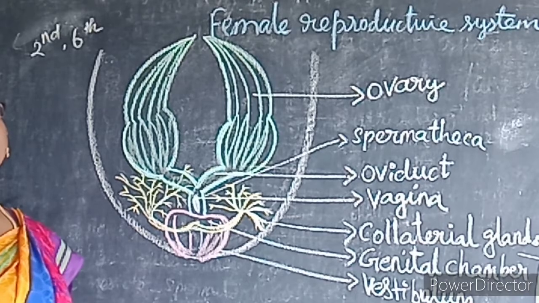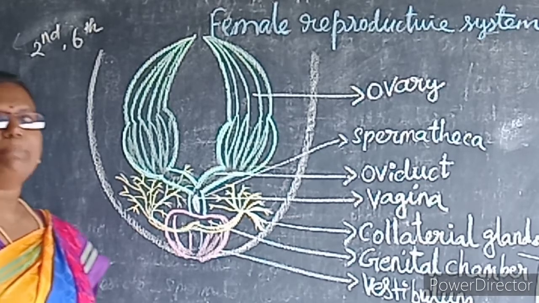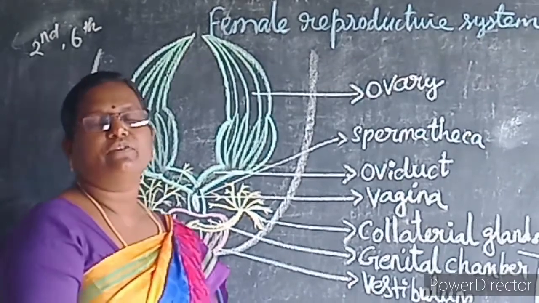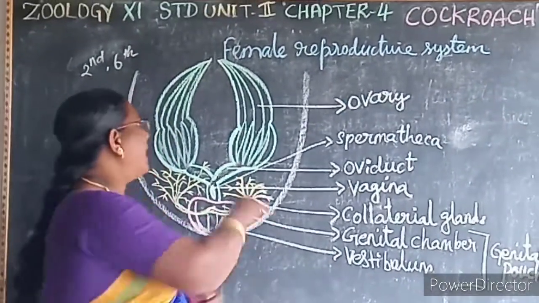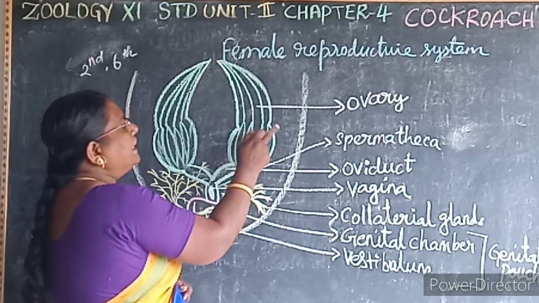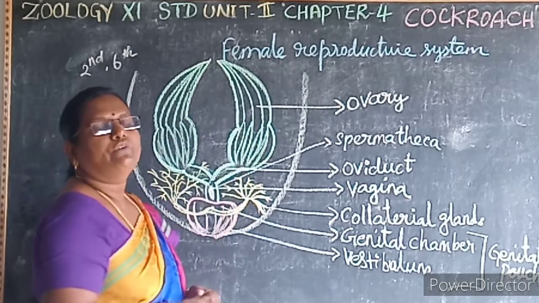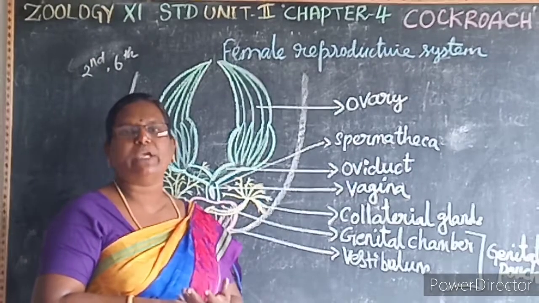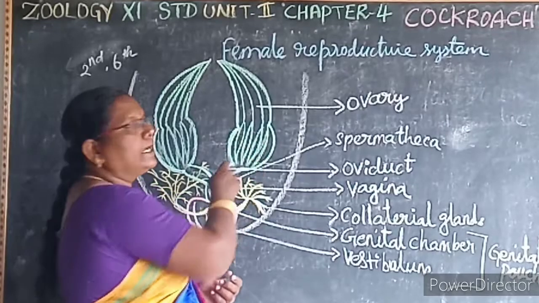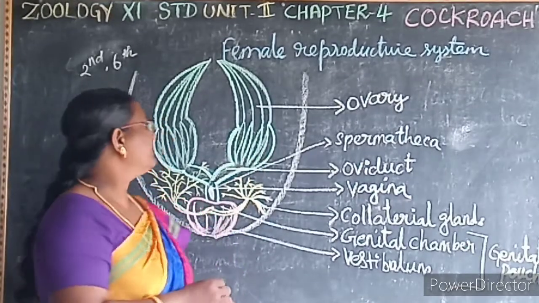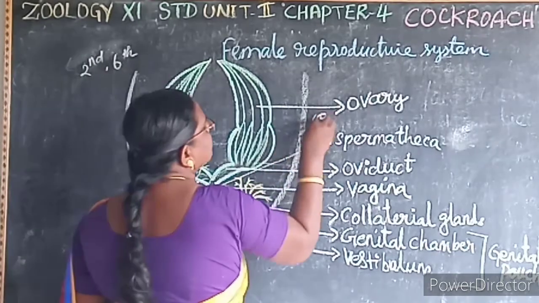Where does the pair of testes lie? A pair of testes lies in the fourth and the sixth segment. A pair of ovaries lies in the second and the sixth segment. Each ovary is formed by a group of 8 ovarian tubules or ovarioles, which contain the eggs.